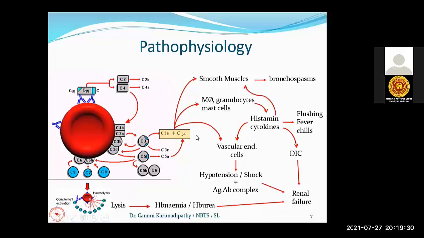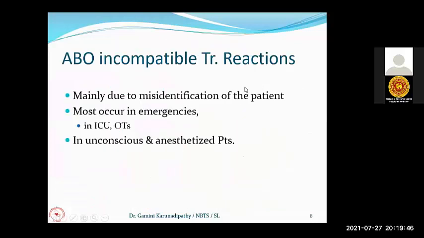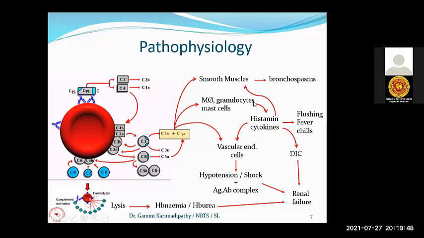And also these C3a and C5a anaphylatoxins can activate the mast cells, granulocytes, and macrophages to release histamine and cytokines. Now, histamine and cytokines again can constrict the smooth muscles, and this will contribute to the further spasm of the